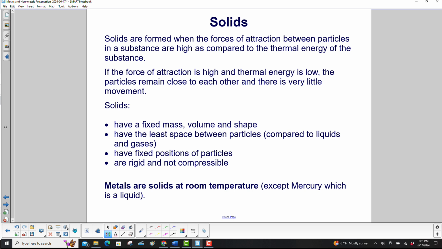So solids have a fixed mass, volume, and shape. They have the least space between particles compared to liquids and gases. They have fixed positions of particles. They are rigid and not compressible. Metals are solids at room temperature, except for mercury, which is a liquid.